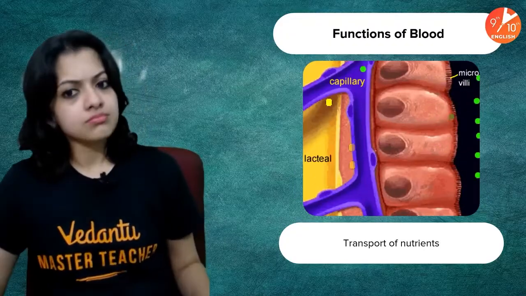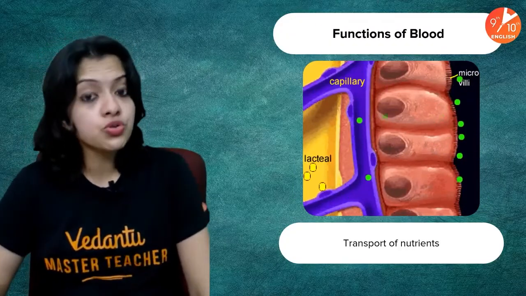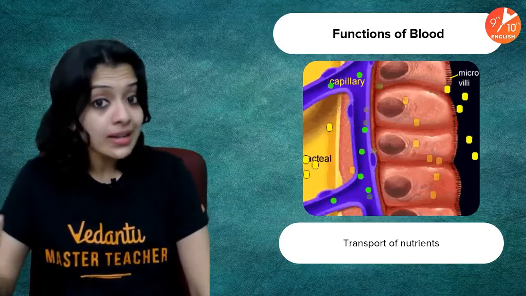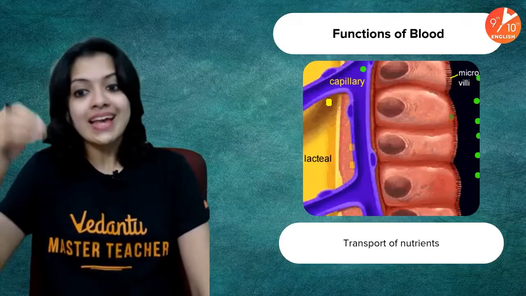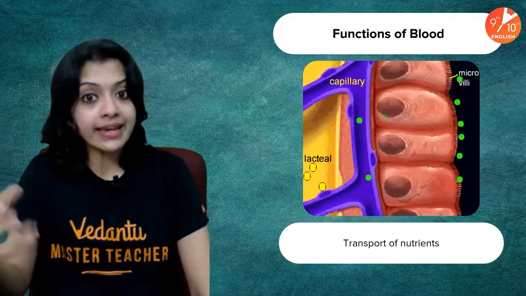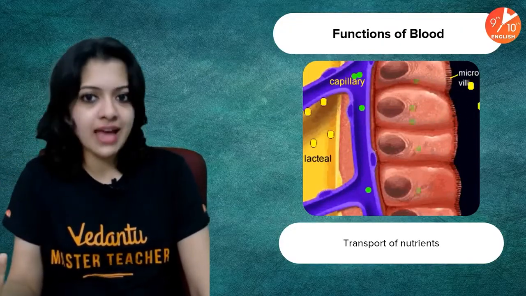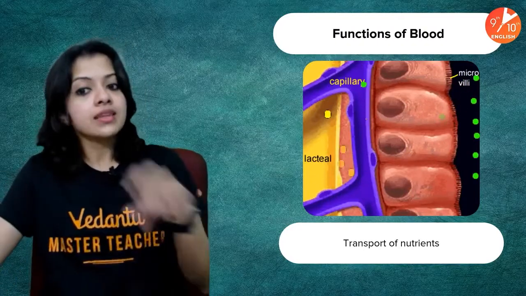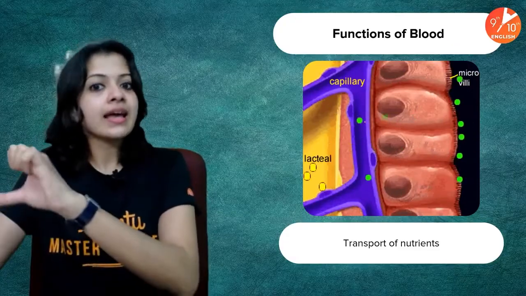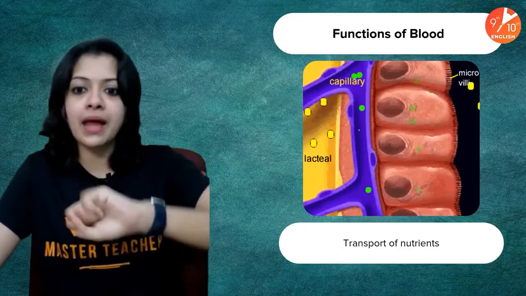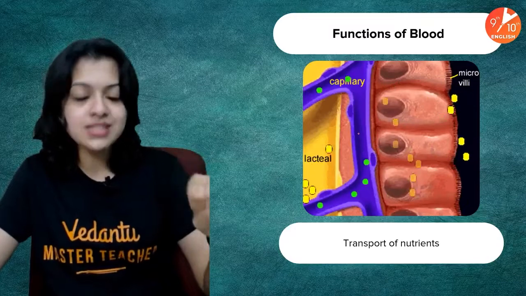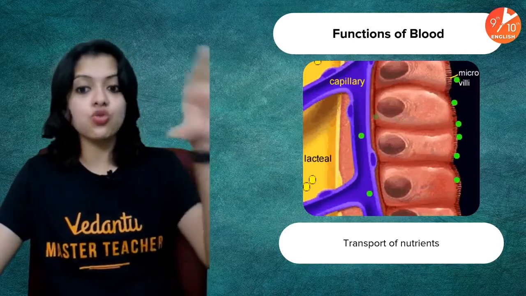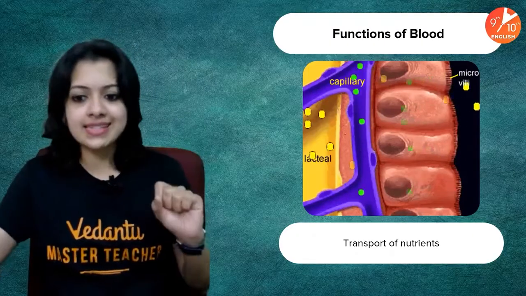Now another function, transport of nutrients in your digestive system. You've learned that final digestion happens in your small intestine, the inner wall of which is divided into villi and microvilli, right? Because it's richly supplied with blood capillaries, the nutrients can easily get absorbed by the microvilli and pass into the blood which is flowing inside the blood capillaries, and from there the blood takes it to all the required target cells in your body.